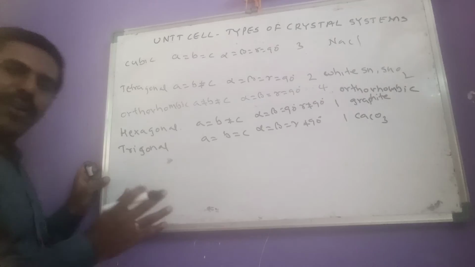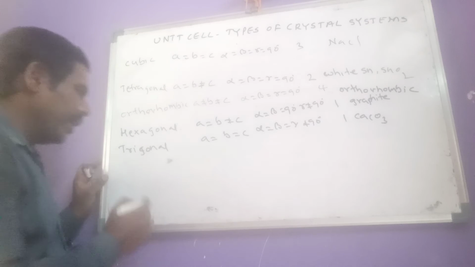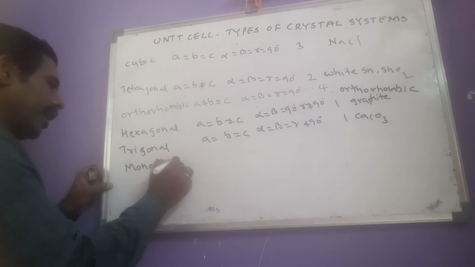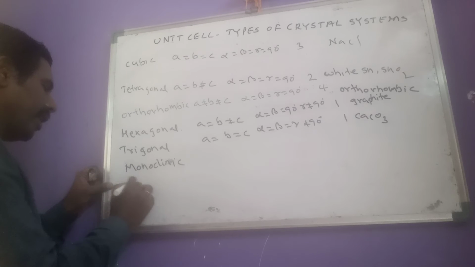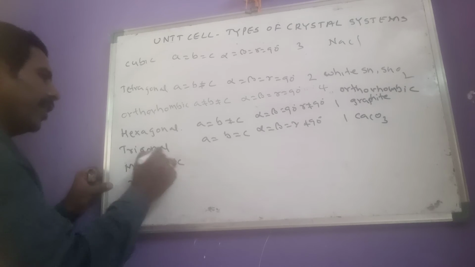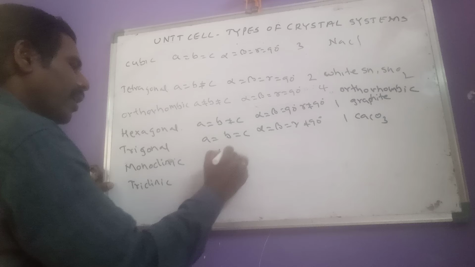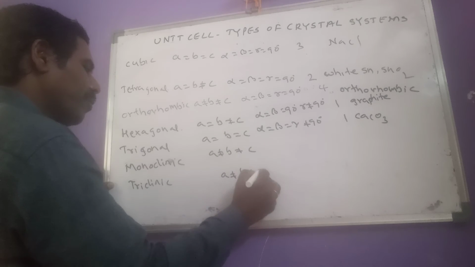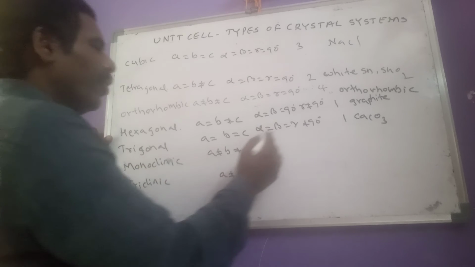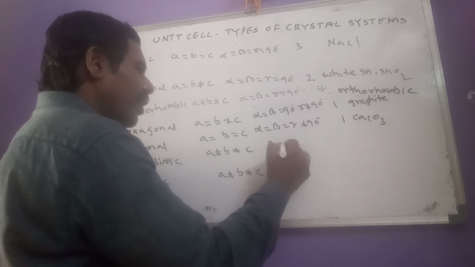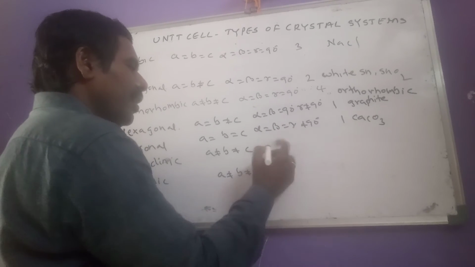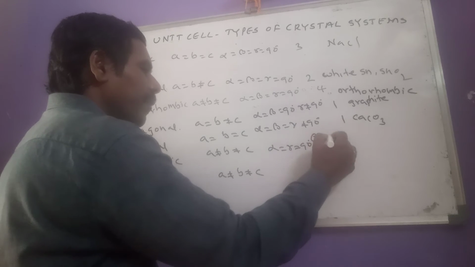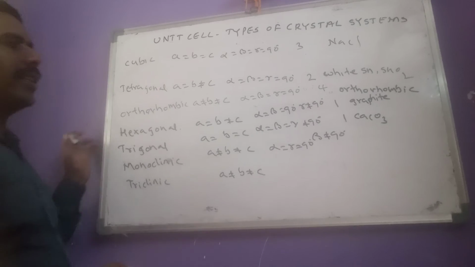And finally we have to remember the last two easily. What is that? Monoclinic, and the last one is triclinic. For these two, a not equal to b not equal to c. Here also a not equal to b not equal to c. But in monoclinic, alpha and gamma are equal to 90 but beta is not equal to 90.